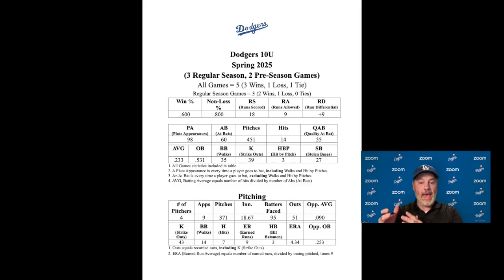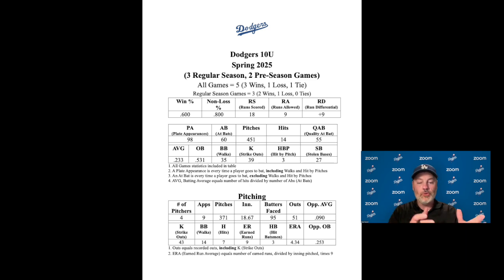Now, next, at bats, or AB, that's a little bit different from plate appearance. An at bat is every time a player goes to bat, excluding getting on base by a walk or a hit by pitch. A walk and a hit by pitch doesn't count toward your batting average. So it doesn't count as an at bat, but it counts as a plate appearance.